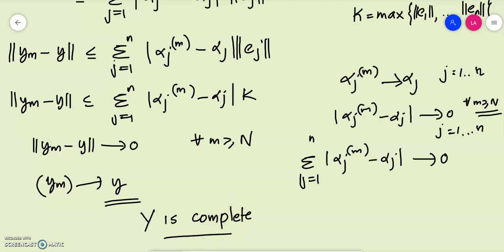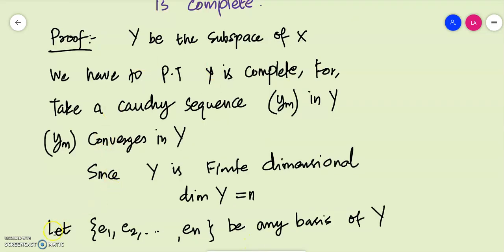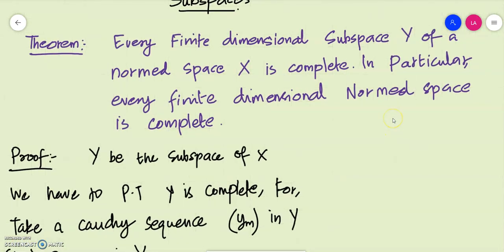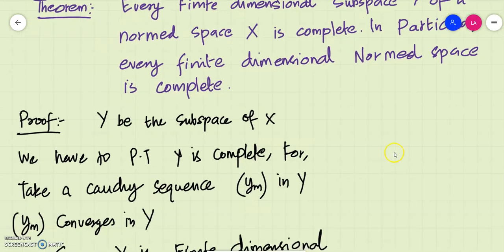Let me rephrase the whole thing. So we have a theorem which states that every finite dimensional subspace of a normed space should be complete. So in particular, every finite dimensional normed space itself is complete because every finite dimensional normed space should be a subspace of itself. Okay. So from that first part we can easily understand.